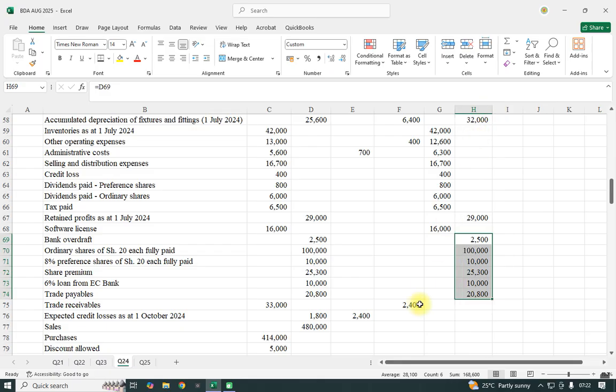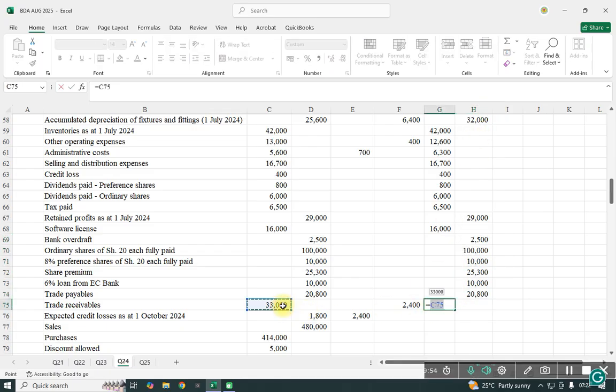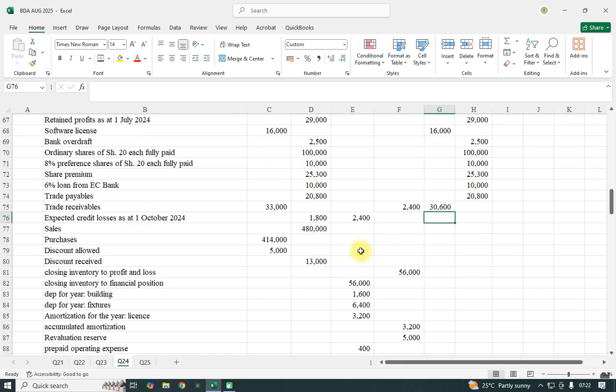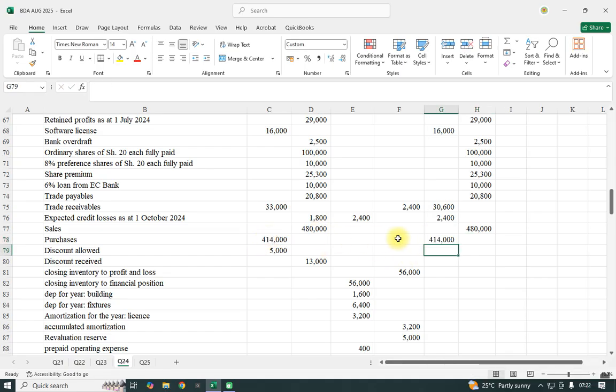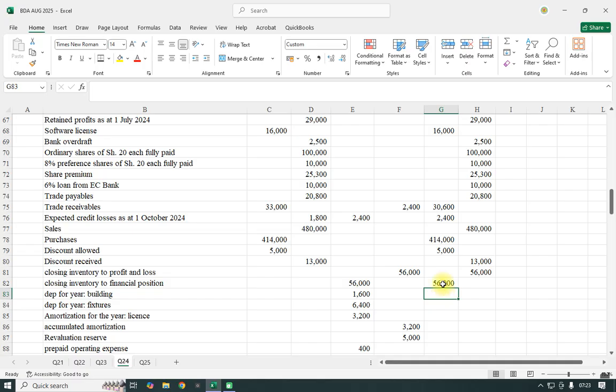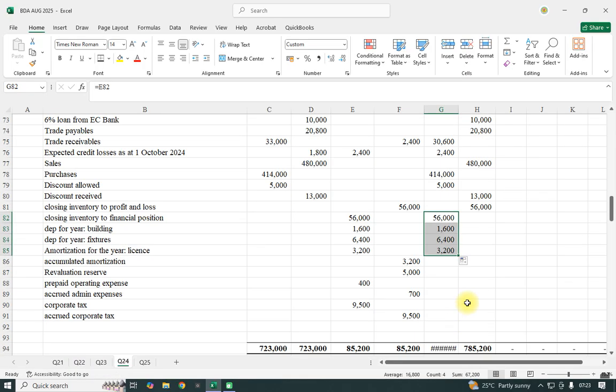that point. When it comes to receivable, you will have to eliminate the allowance for credit loss. Expected credit loss, we shall pick this at the end. Sales will remain, purchase will remain, and the discount will remain. This other one will remain. Closing will remain, both of them, and these others now you'll drag up to this point. These others will drag the two of them.